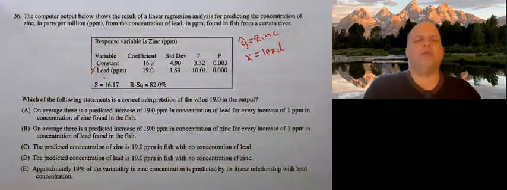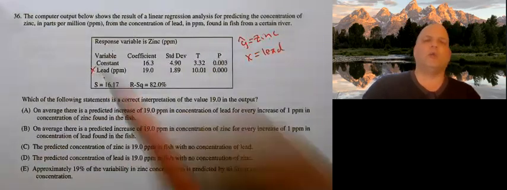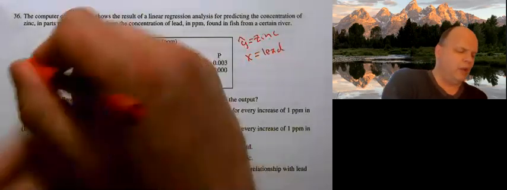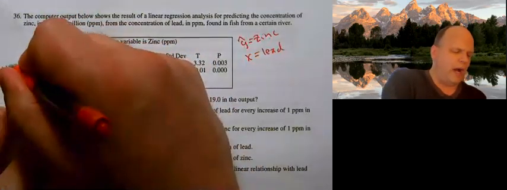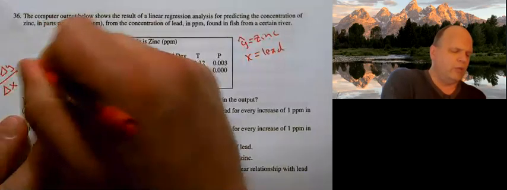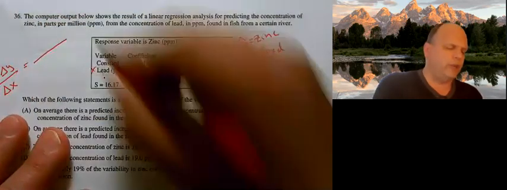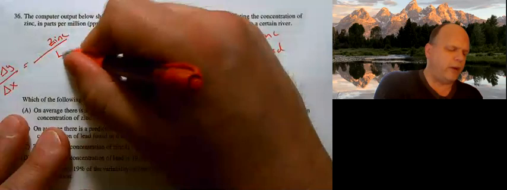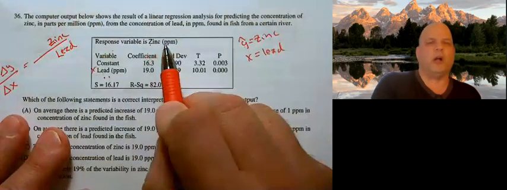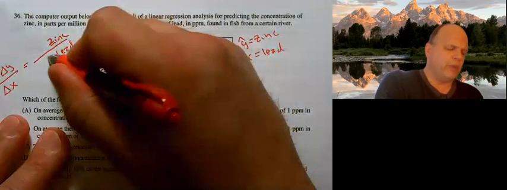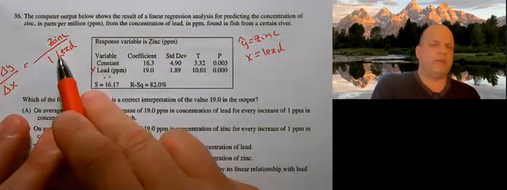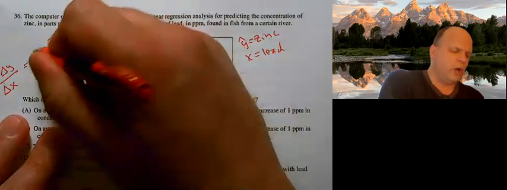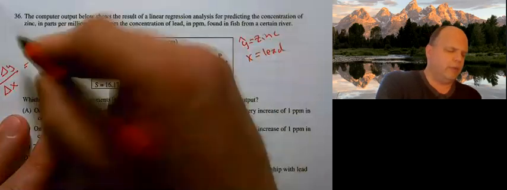I'm going to tell you, students miss this particular problem over and over again because they won't go back and do basic algebra 1. Remember, slope is the change in y over the change in x. So basically, zinc is our y. We know lead is our x just because it's there, and response variable also means that. Our x will always have a 1 when we're dealing with the slope. And this will go in the numerator. It's positive.